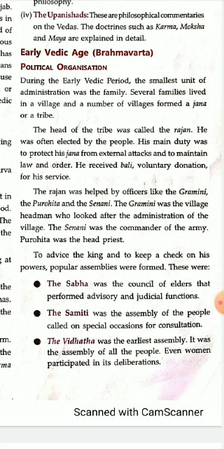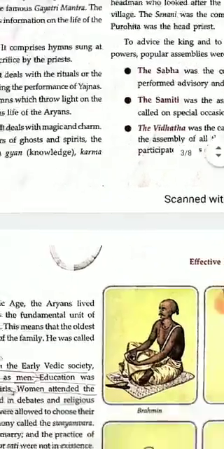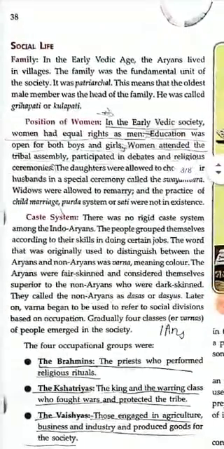So in the Vidhata, all the people, all the villages, all the people of the tribe, they could be a part of this Vidhata. Even women could participate in their discussions. So these are the three popular assemblies: the Sabha, the Samiti, and the Vidhata. So this is about the political organization during the early Vedic age. Now we'll move on to the social life.